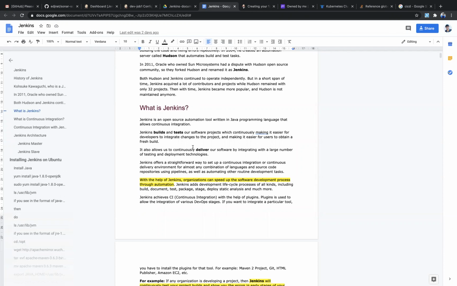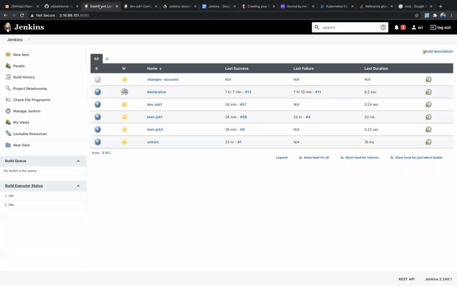So that is a small introduction to CI/CD. In CI and CD we have so many tools, but I'm not going to discuss that part. Let me discuss the Jenkins dashboard. This is our Jenkins dashboard, where we will create jobs to do this automation part.